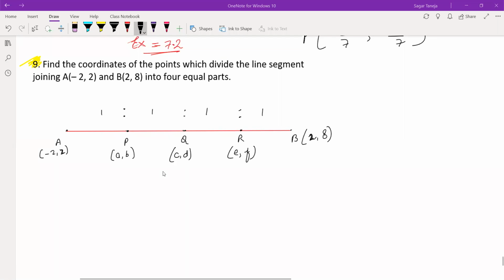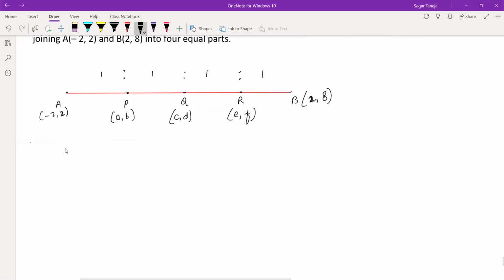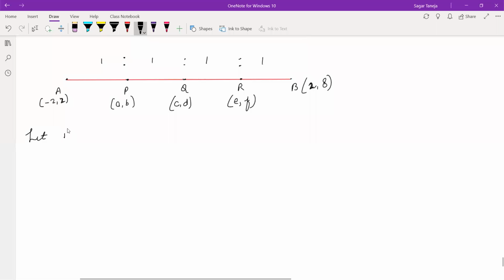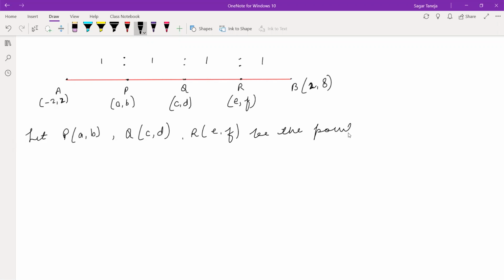And after this, write a statement: let P (a, b), Q (c, d), and R (e, f) be the points which divide AB into 4 equal parts. You have to mention these things. That's why the ratio is 1:1:1:1.